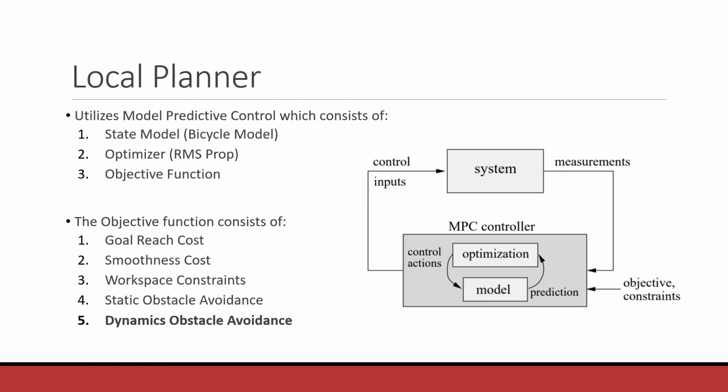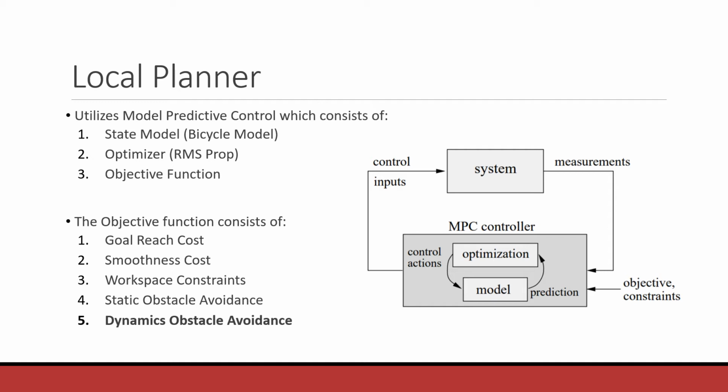Now let's dive into the local planner. For our case, we utilize a model predictive control. Model predictive control is an optimal control strategy which consists of a state model, objective function, and an optimizer. The state model is used to predict the behavior of the system over the planning horizon. Here the state model is equivalent to the motion model of the vehicle, that is the kinematic bicycle model. The optimizer optimizes the future control inputs and minimizes the objective function over the entire planning horizon.